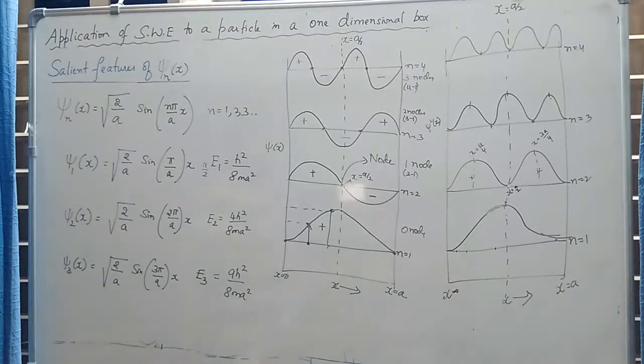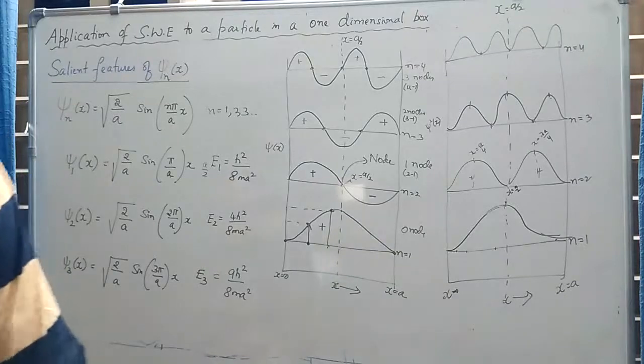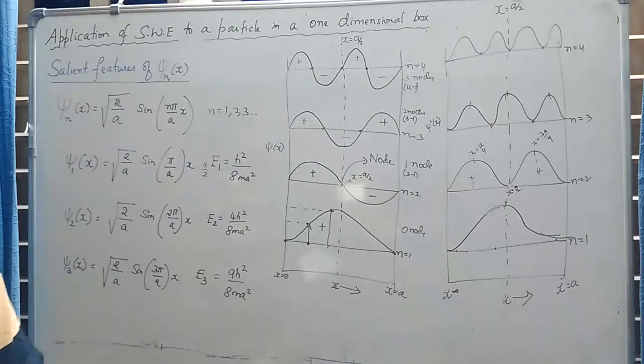In the next class we will discuss the application of the Schrodinger wave equation to a particle in a three-dimensional box. Already we have applied it to a one-dimensional box. In the next class we will discuss what would be the energy and the wave function of a particle trapped in a three-dimensional box. It is a simple extension of the one-dimensional problem into a three-dimensional problem.